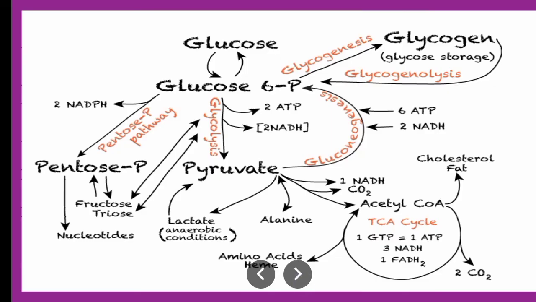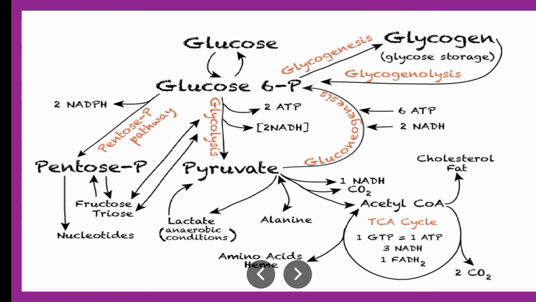And this is the summary which we are going to talk about in upcoming videos about the carbohydrates: glycolysis, gluconeogenesis, glycogenolysis, pentose phosphate pathway, Krebs cycle, all these mechanisms we are going to study in each video.